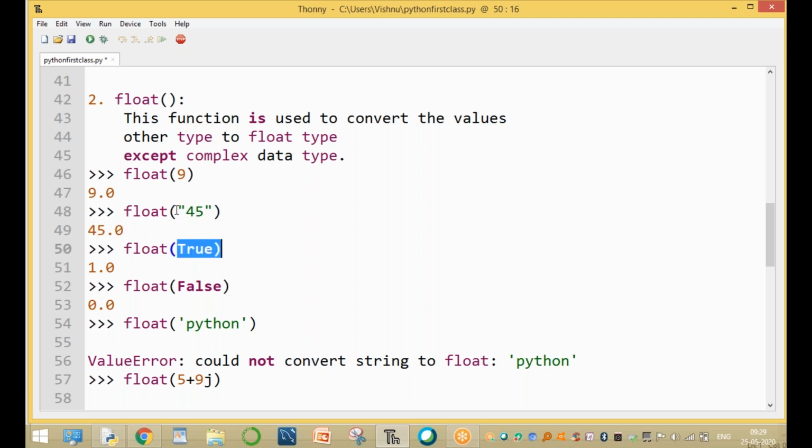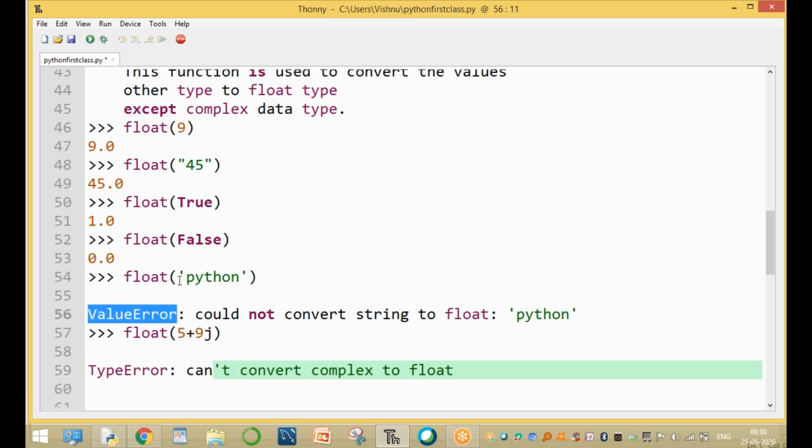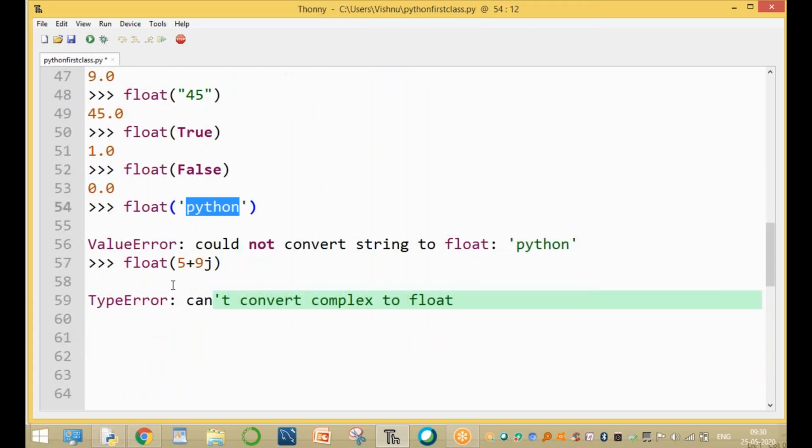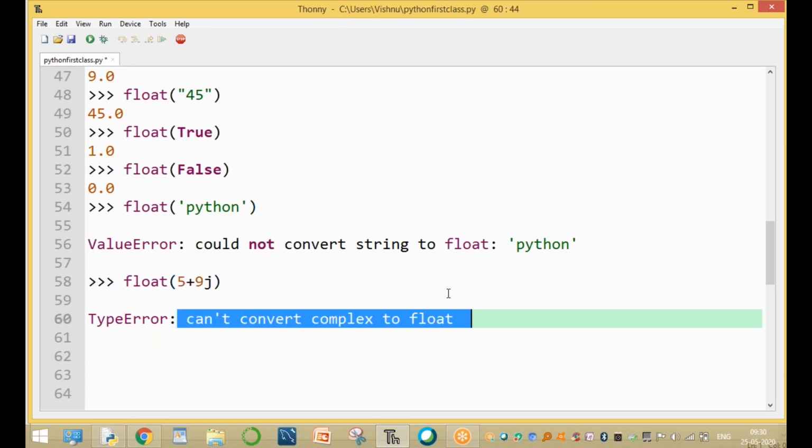Boolean value True gives 1.0, boolean value False gives 0.0. Python returns the value error for a string with alphabets. The string must be digits only, base 10. Next is float of a complex value. The complex value cannot be converted into float type. Please observe this one.